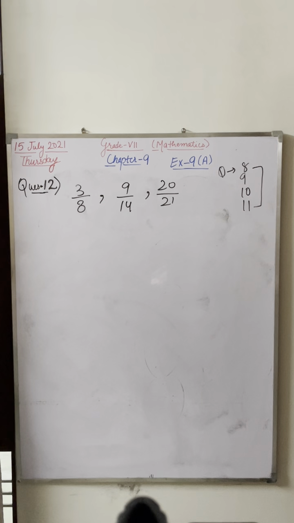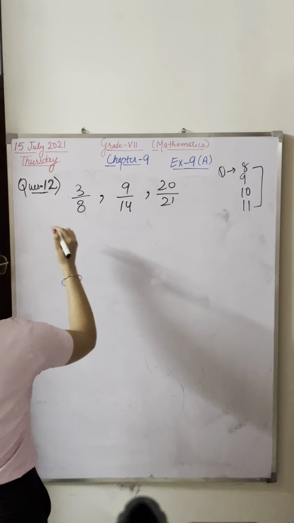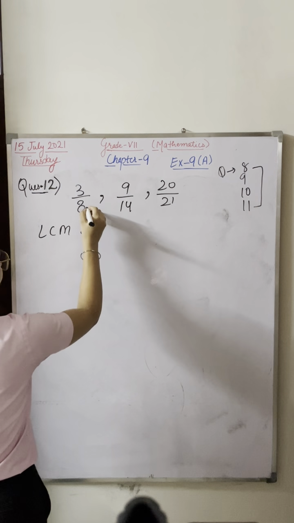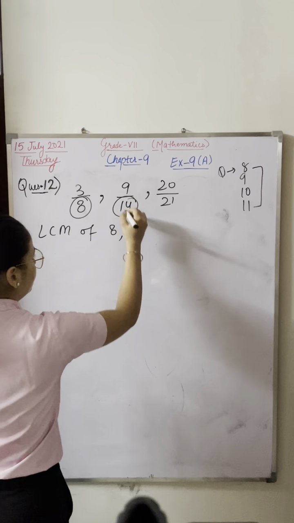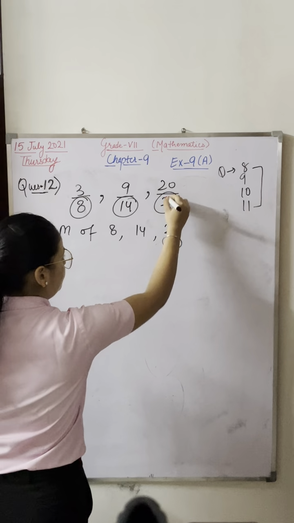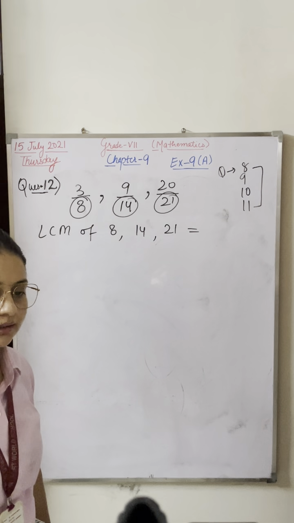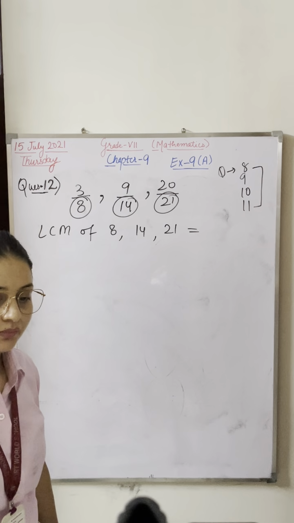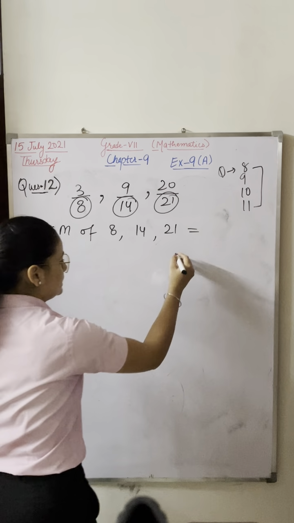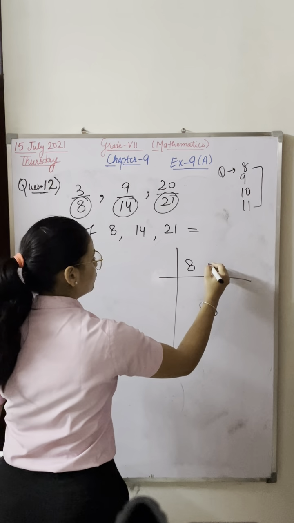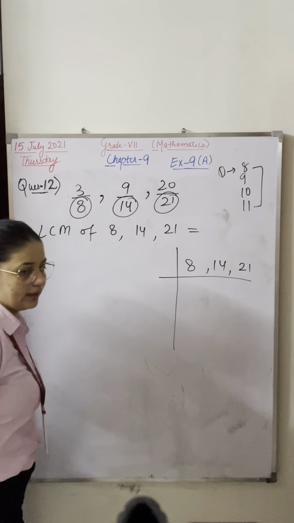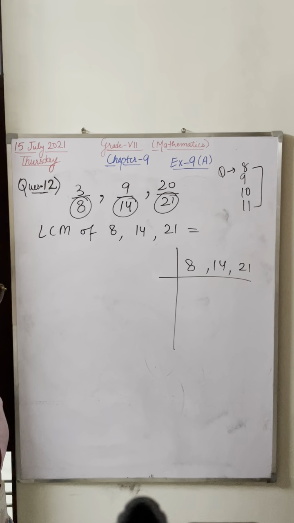So what you have to do? Find out the LCM of these first of all. Please find out the LCM of 8, 14 and 21. Please tell me the LCM of all these. Sanchit, find out the LCM once again, you made a mistake. Everyone knows LCM. 8, 14 and 21. Find out the LCM quickly.